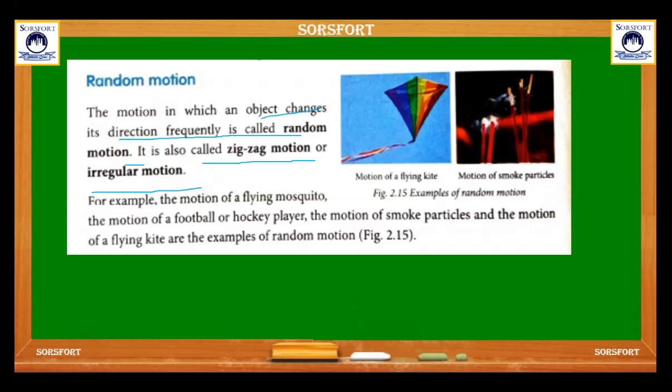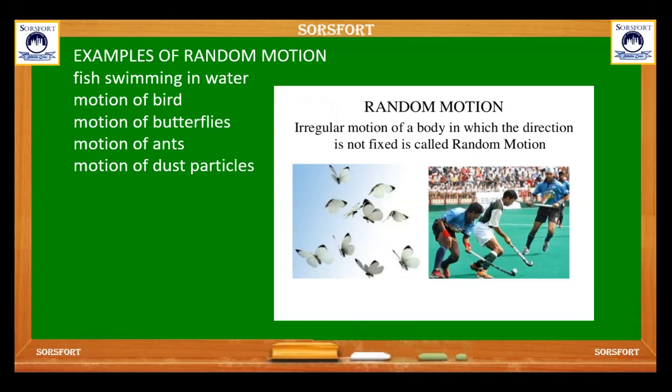Motion of a flying kite or motion of a smoke particle are examples of random motion. Other examples of random motion: a fish swimming in water, motion of a bird, a butterfly, ants, a dust particle. These are examples of random, irregular motion of a body.